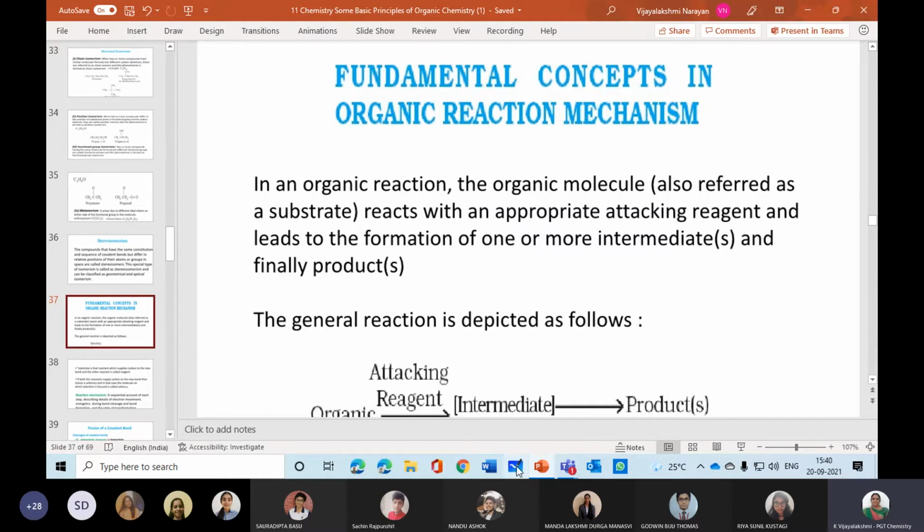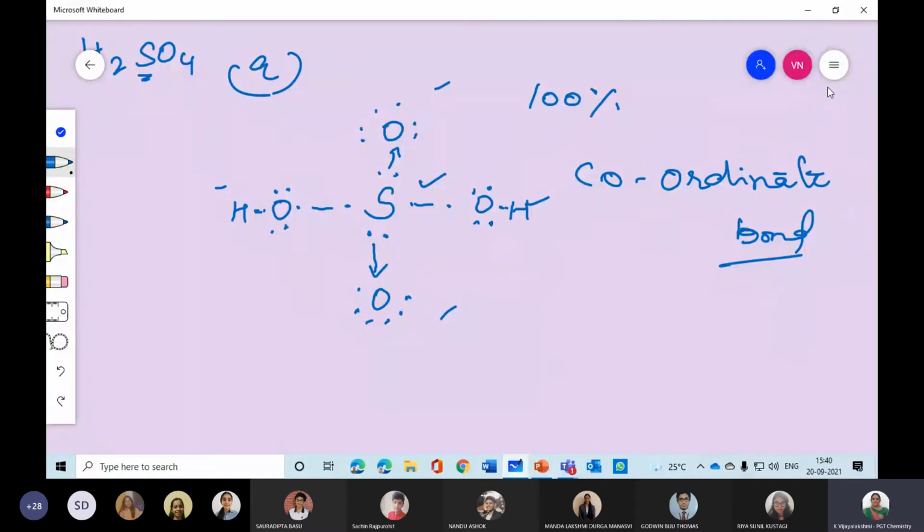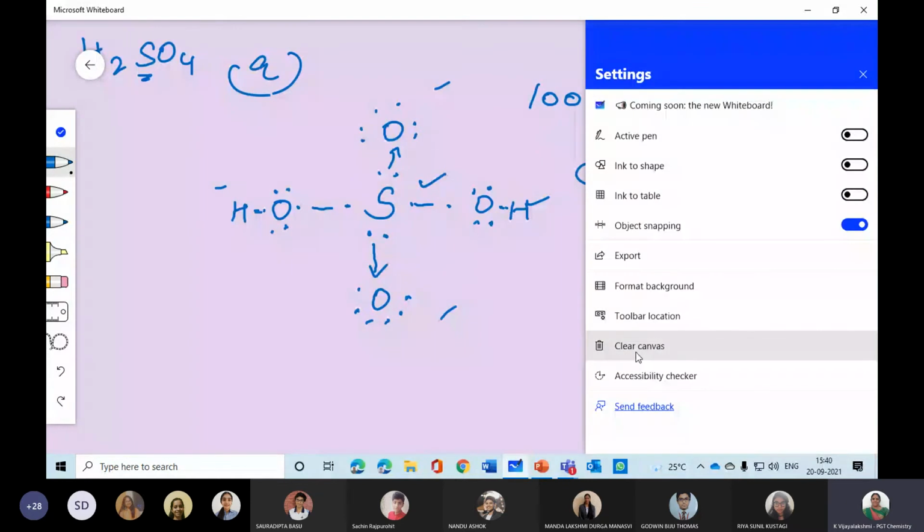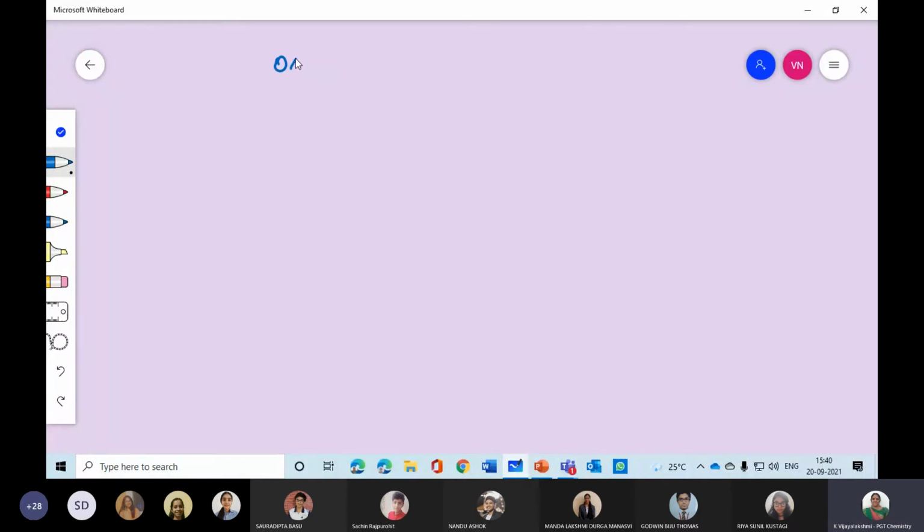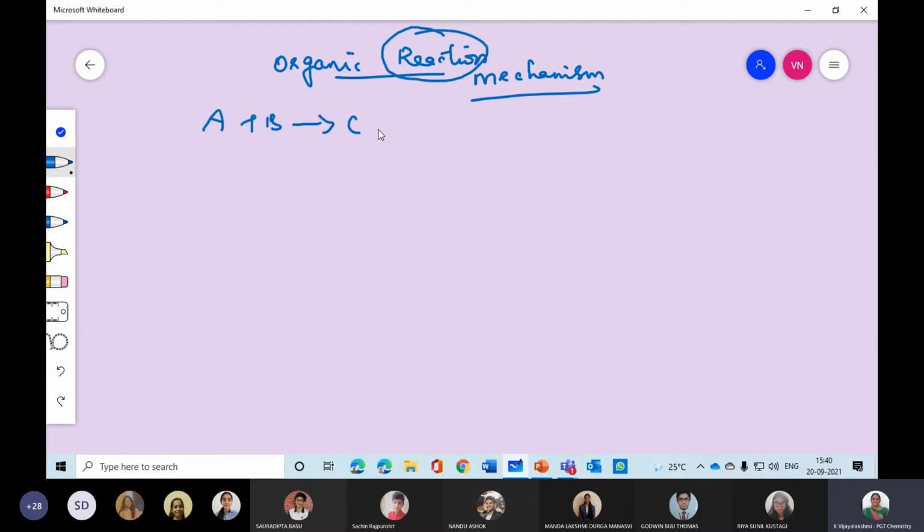So for that, I will take you to the whiteboard. Okay, I will clear this. Now, organic reaction mechanism. When we talk about a reaction, A plus B gives C plus D will be there. Without this, the word reaction will not be complete, I think. So they will always say A plus B gives C plus D, where A plus B is the reactant and C plus D is the product. Like that they will introduce. Okay, I'm coming to that point.